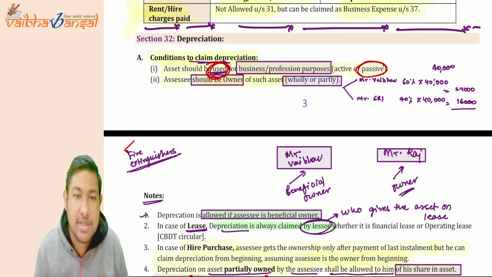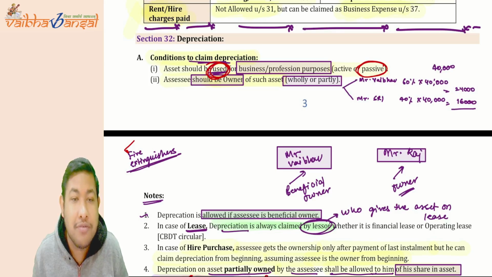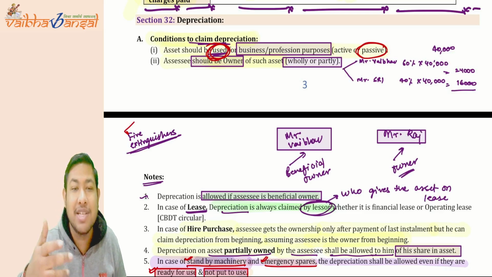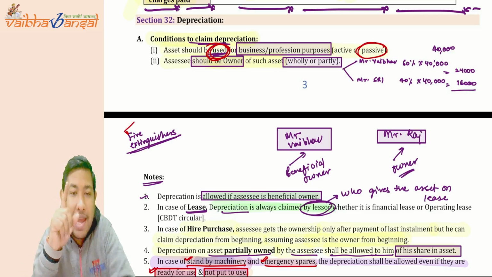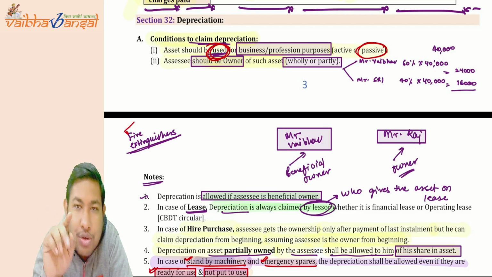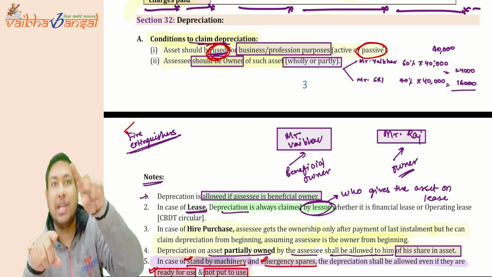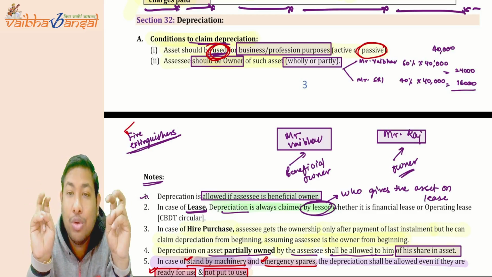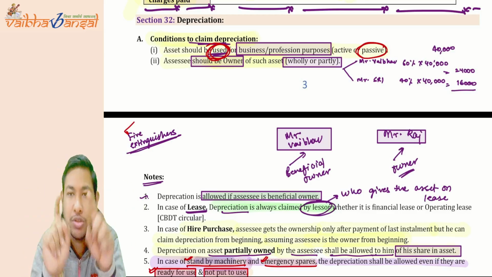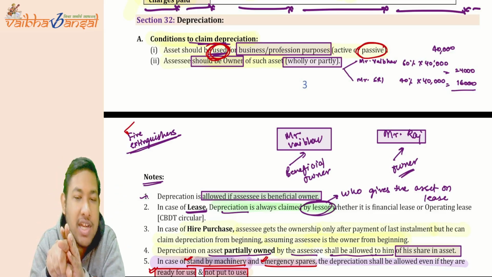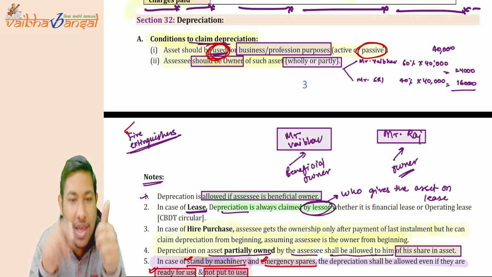What are passive businesses? The examples were fire extinguishers, standby machineries or emergency spare parts. For those passive use assets, ready to use is enough. But for active use assets, only put to use is allowed. The put to use wording is important for active use, and for passive use, the important wording is ready to use. Is this clear?